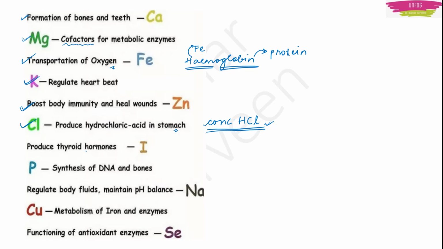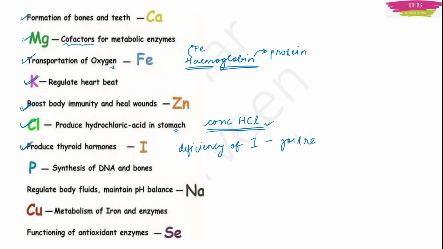Next we have iodine. This iodine produces the thyroid hormones. We have the thyroid gland, right? That thyroid gland will produce thyroxine or thyroid hormones. And deficiency of iodine causes goiter. Remember, deficiency of iodine will cause goiter. So this iodine is very important. It produces thyroid hormones.